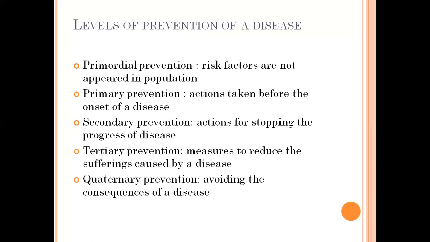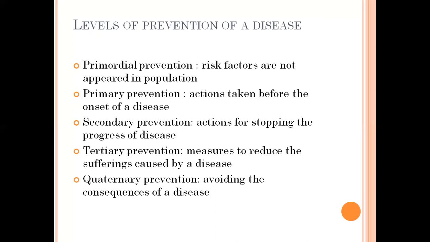Next, the levels of prevention of a disease. How to prevent a disease? This is very, very important. The first level of preventing a disease is primordial prevention. Primordial prevention is nothing but prevention before the risk factors appear in the population, before the population gets the symptoms of a disease. If the government or the individual can prevent a disease at that stage, that type of prevention is called primordial prevention.